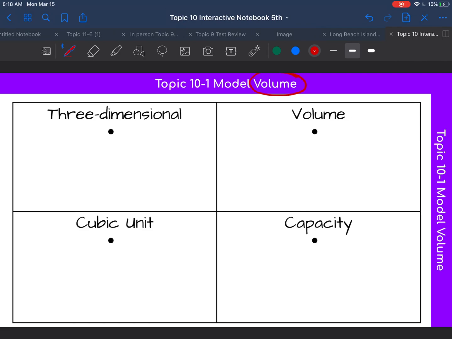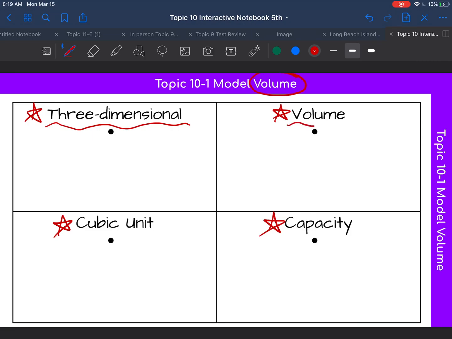So before we begin, I have these 4 words right here. You are going to brainstorm: what do you think these words mean? What are some things that come to your mind when you hear these words? Let's look at this first one, 3-dimensional. What are some things that pop into your head right away when you hear the word 3-dimensional? Think about that. Record those in your notes. All words that make you think of 3-dimensional or remind you of what a 3-dimensional something is.